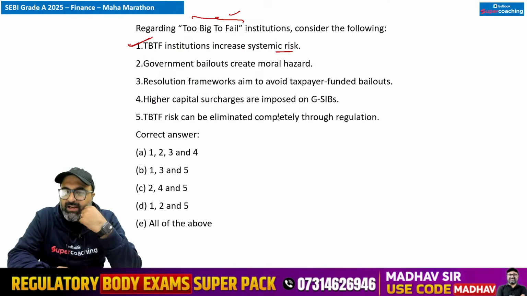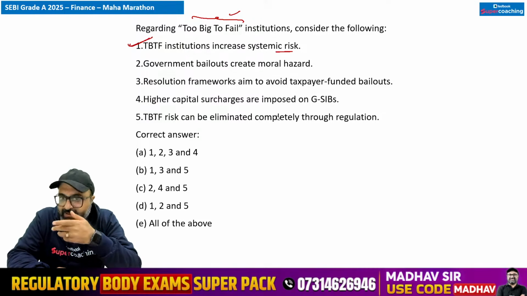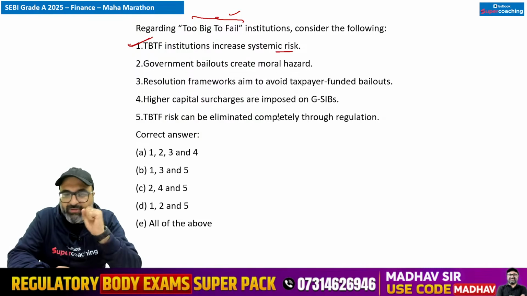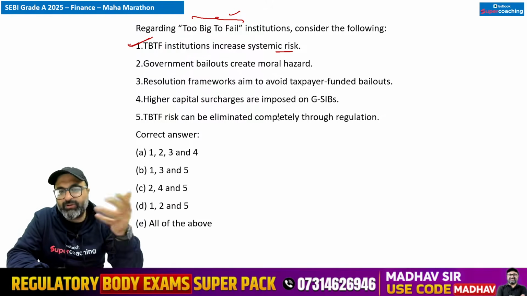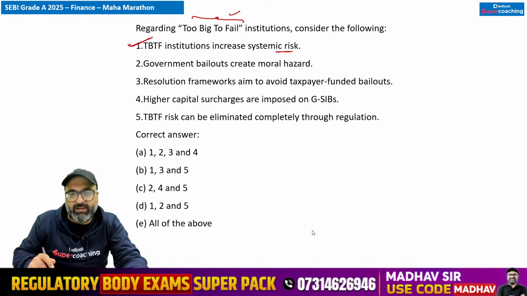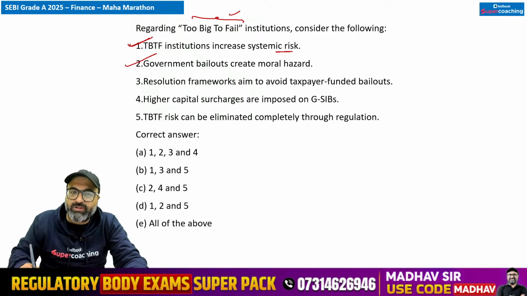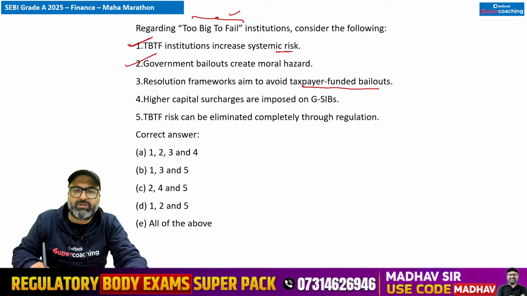See, moral hazard arises when an entity takes excessive risk because it believes it will be protected from the negative consequences of that risk. So when government bails out banks, financial institutions or companies, it can encourage them to behave less prudently in the near future because they know अगर कुछ होगा तो गवर्नमेंट हमें बचा ही लेगी. तो उस केस में government bailouts create moral hazard, that is correct. Resolution frameworks aim to avoid taxpayer funded bailouts, बिल्कुल सही है सर.